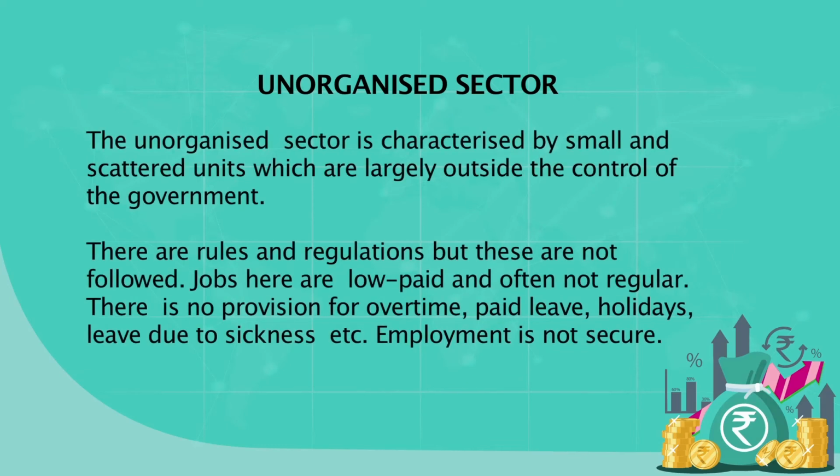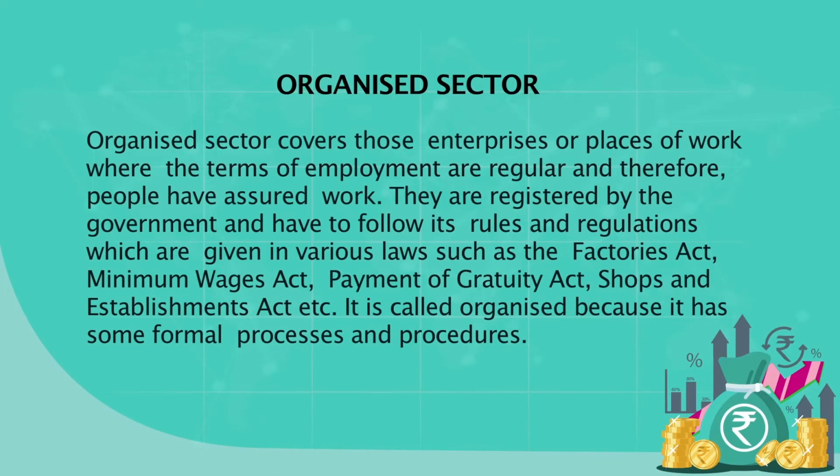See, one nature is that people who are not getting regular jobs, who are paid very low wages, who are not getting, for example, pension or gratuity, who are getting very irregular employment opportunities, are named as unorganized sector workers. In many other countries, they are also called informal sector workers. And then there are people who get a regular income, they get monthly pay, and they also get a pension. If they become sick, the government or their employer also takes care of the health expenses.